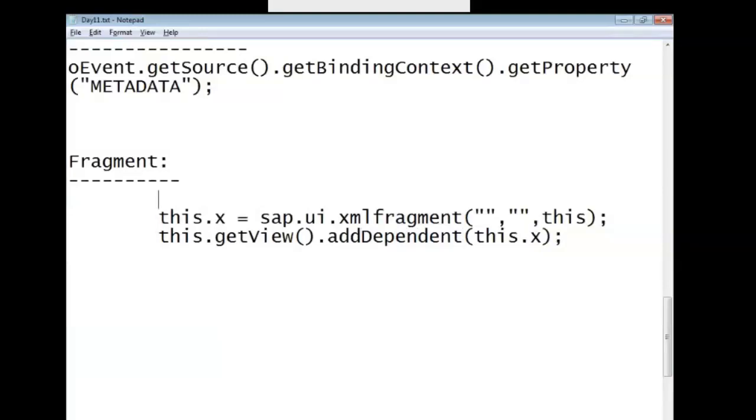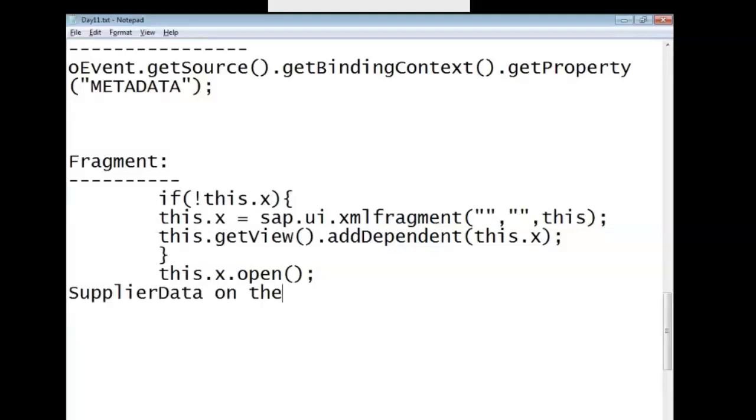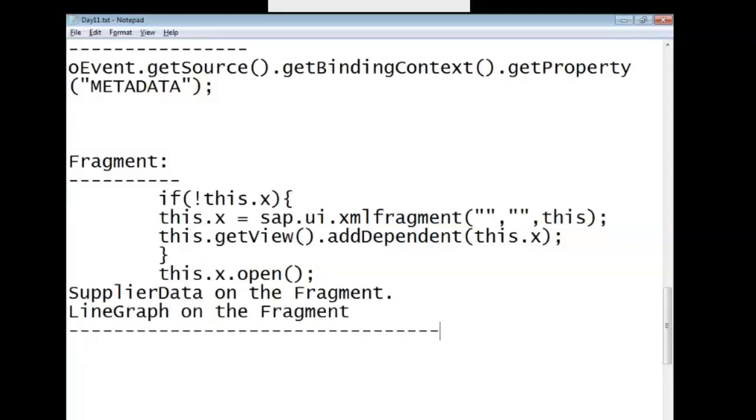You have to first see whether this is opened or not. If the object is not created, if not this dot x, then create the object. If it's already there, then open the object. And in the close method, you write that close when you trigger any event from the fragment. Finally, we saw the supplier data on the fragment, and also the line graph, also on the fragment. So this is what we learned till date.